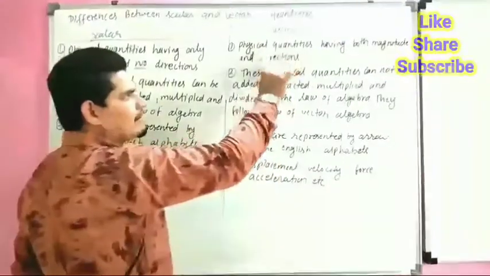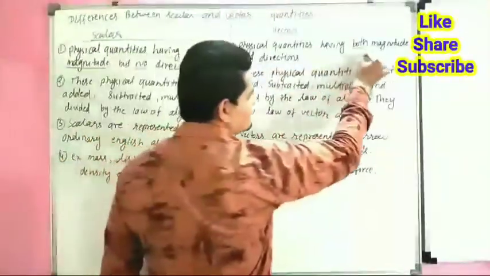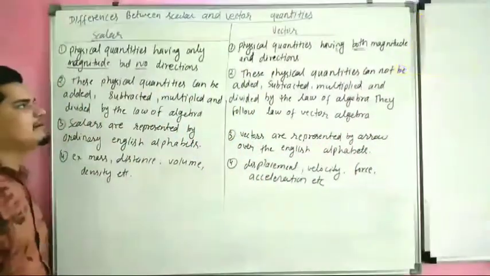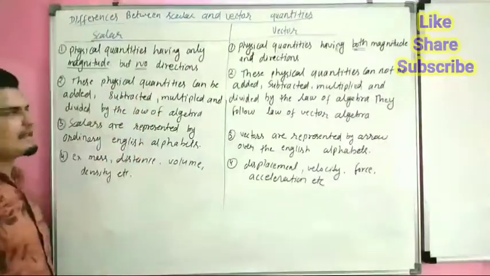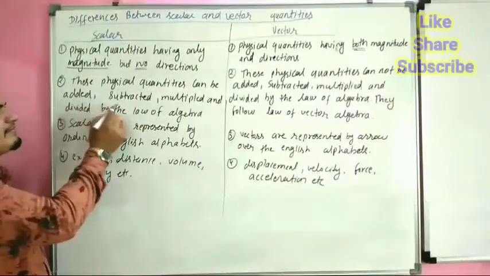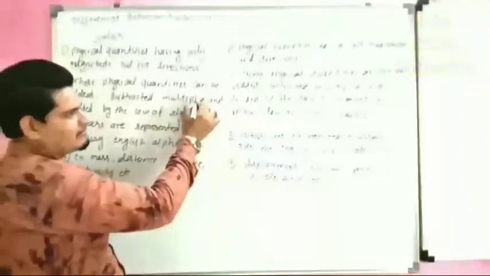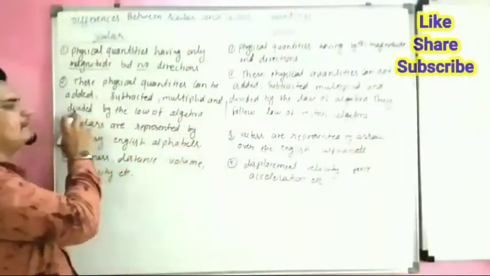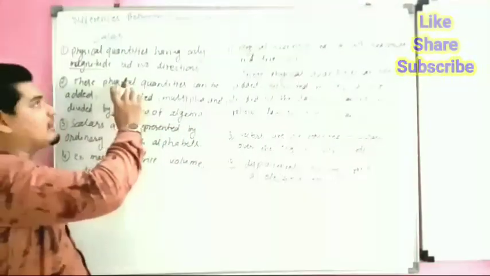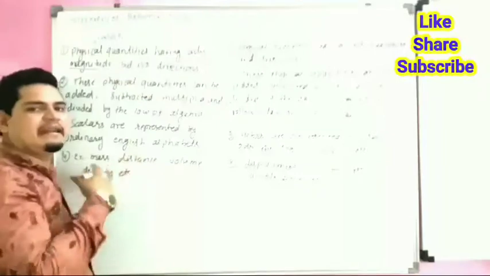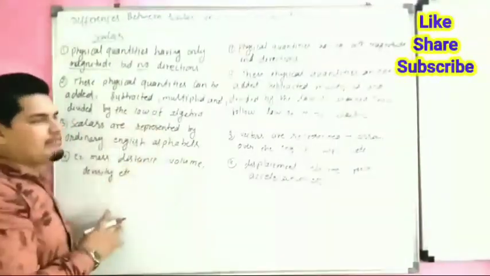Whereas vector quantities have both magnitude and direction. Scalar quantities can be directly added, subtracted, multiplied and divided by the laws of algebra.